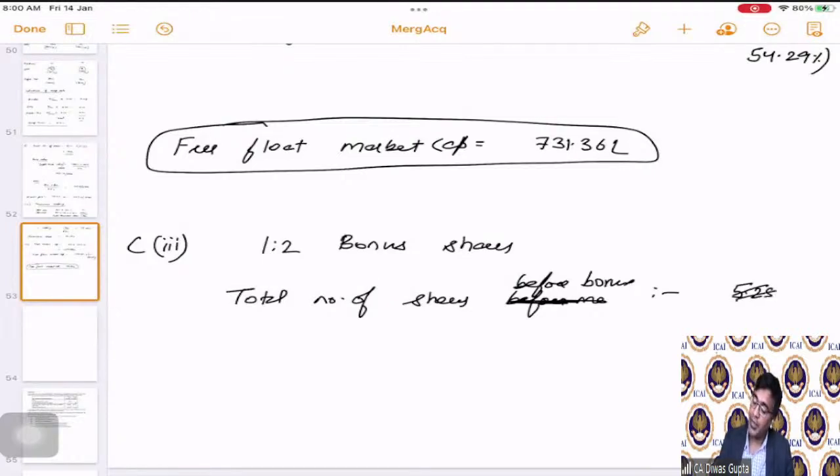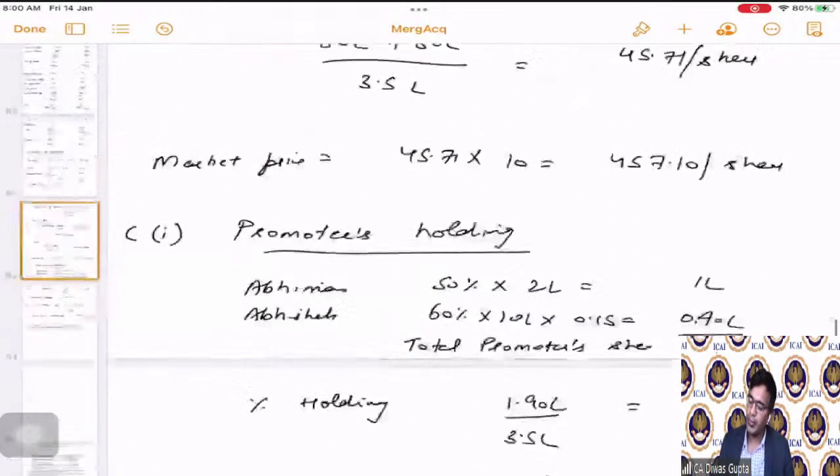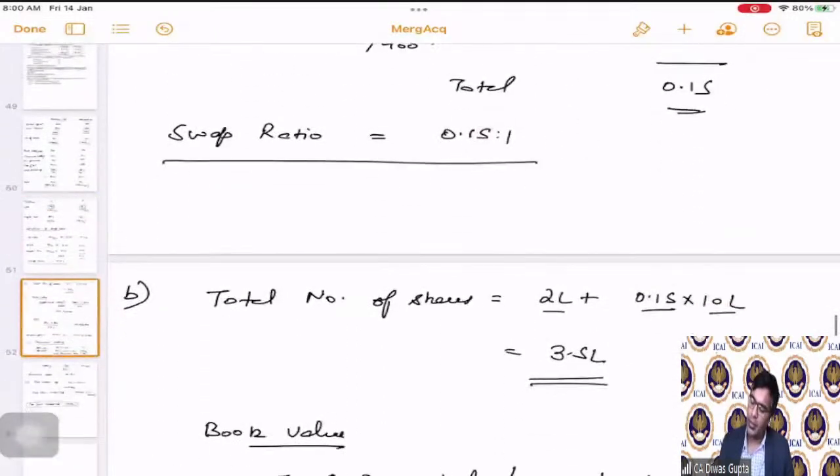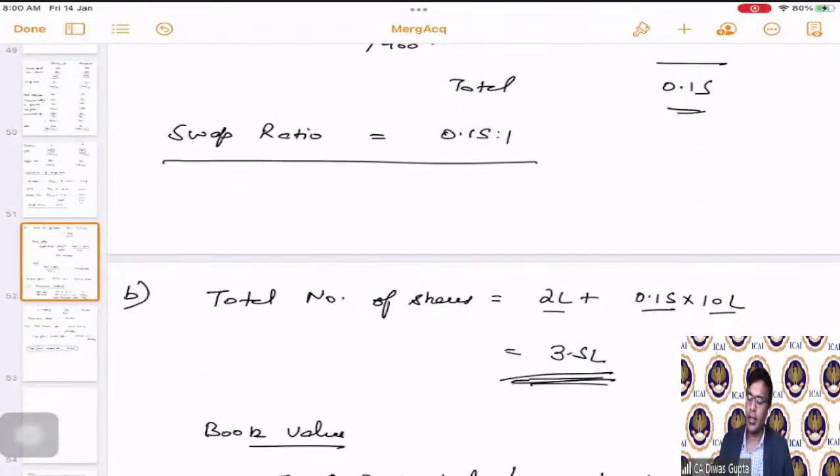I'm sorry, it's 3.5 lakhs. Correct? See, 3.5, 3.5. This is what we have calculated.